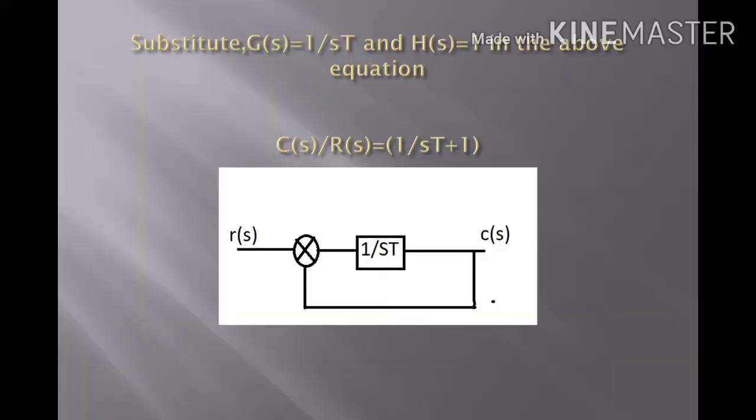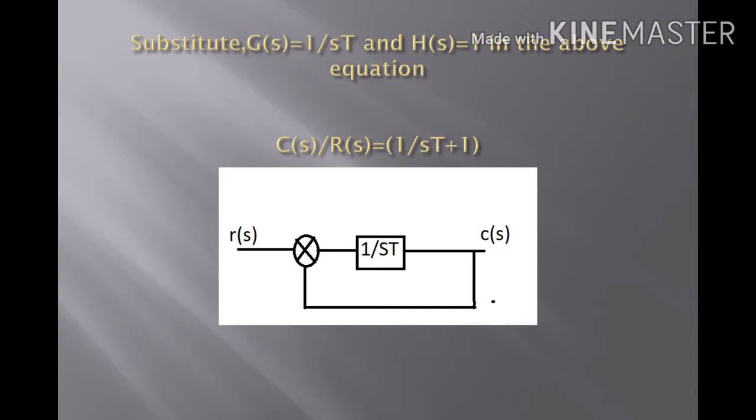This is the equation for a unity feedback loop, which can be written as 1 by sT by 1 plus 1 by sT into 1. So the overall transfer function is C of s by R of s equals 1 by 1 plus sT.